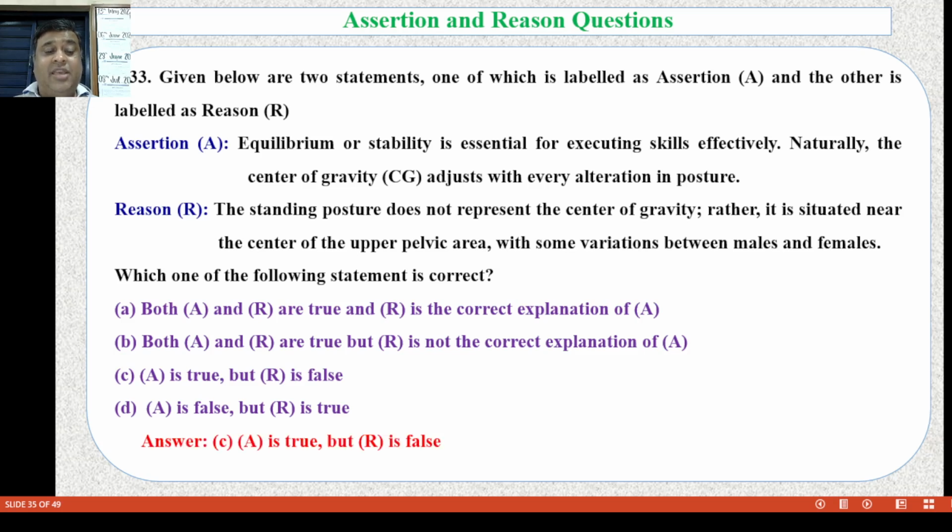Now the answer is C, assertion is true, but reason is false, because in standing posture, the center of gravity is distributed according to the plane and axis of our body. It might be the variation of male and female.